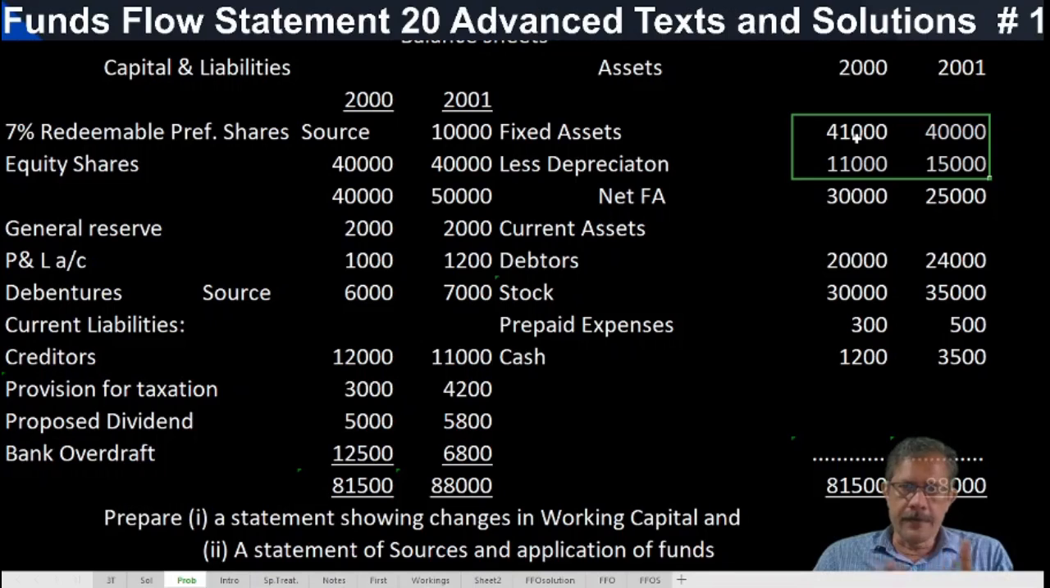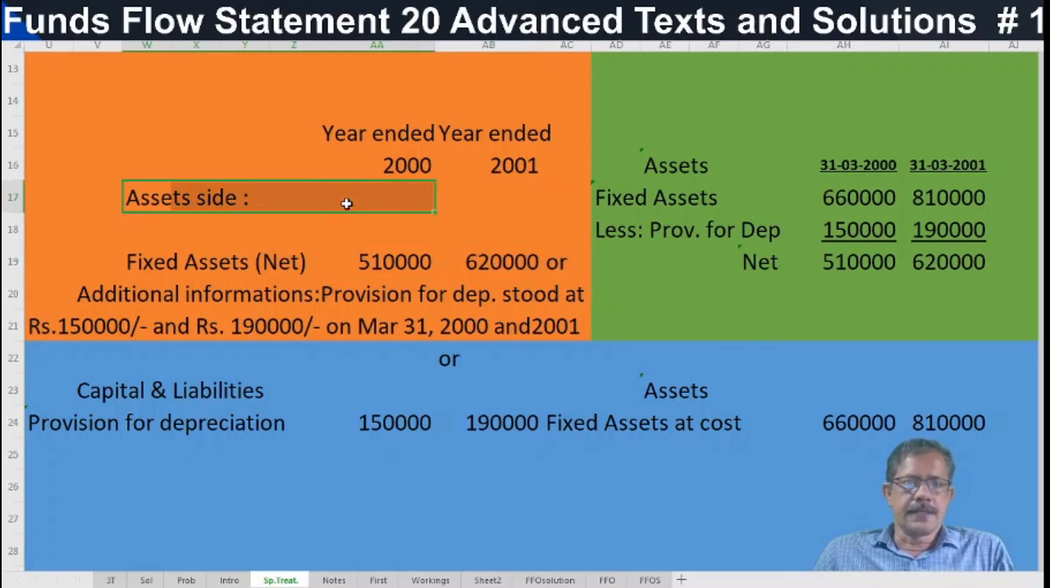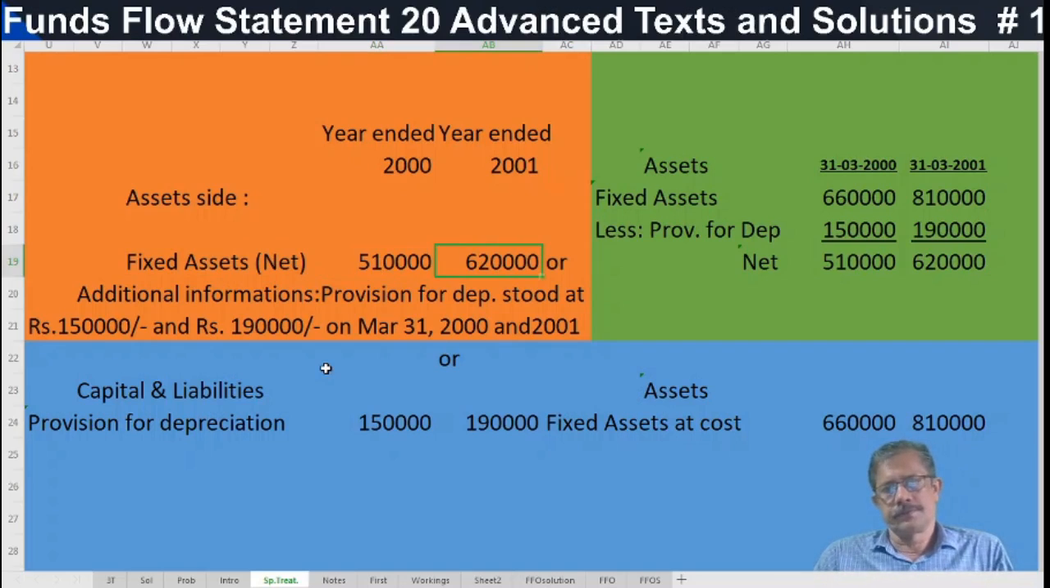Don't think everything will be given directly. They will give it in indirect ways. For example, this is one balance sheet, only an asset item. On the asset side, fixed assets are given, net 5,10,000 opening, closing 6,20,000. Additional information: provision for depreciation stood at 1,50,000 and 1,90,000 rupees on 31st March 2000 and 2001 respectively.